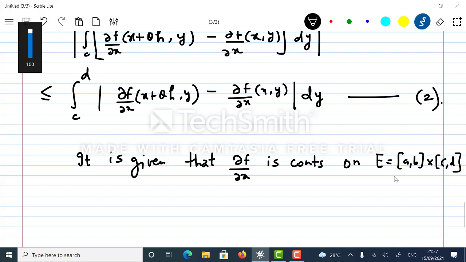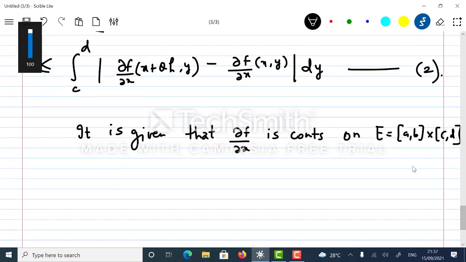A continuous function defined on a closed and bounded domain is uniformly continuous. That is one of the standard results we know. The domain is a closed rectangle, so it is closed and bounded, so this would imply dou f upon dou x is uniformly continuous on E.